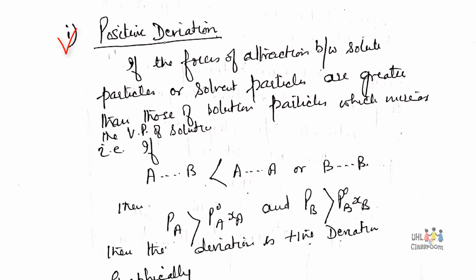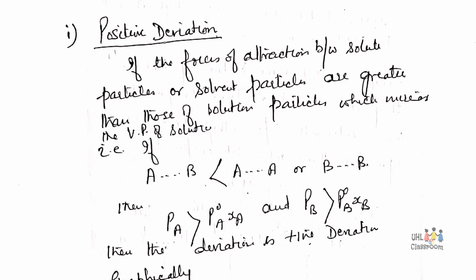Firstly, positive deviation. If the forces of attraction between solute particles and solvent particles in the solution are weaker than the forces of attraction among the solute particles or among the solvent particles, then the deviation is positive. If the forces of attraction between solute particles or solvent particles are greater than those of solution particles, which will increase the vapor pressure, then the deviation will be a positive deviation.